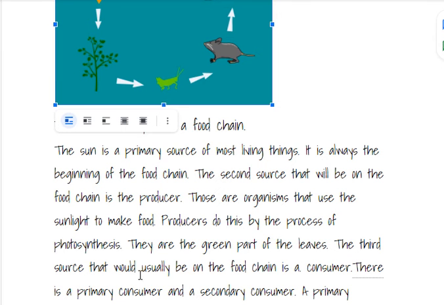The third source that would usually be on the food chain is a consumer. There's a primary consumer and a secondary consumer. But before we start on that, what is a consumer? A consumer is an organism that eats producers, plants.